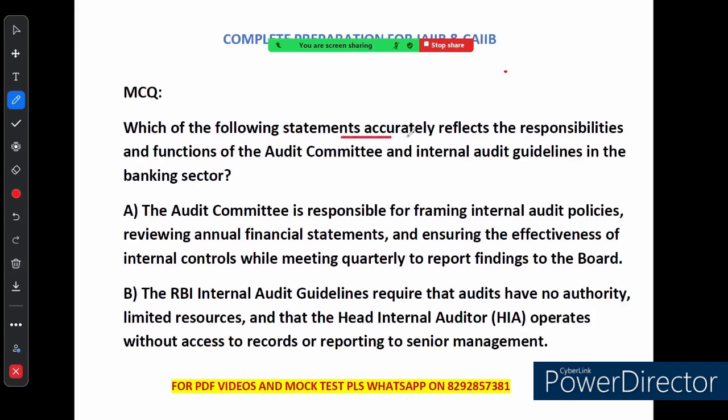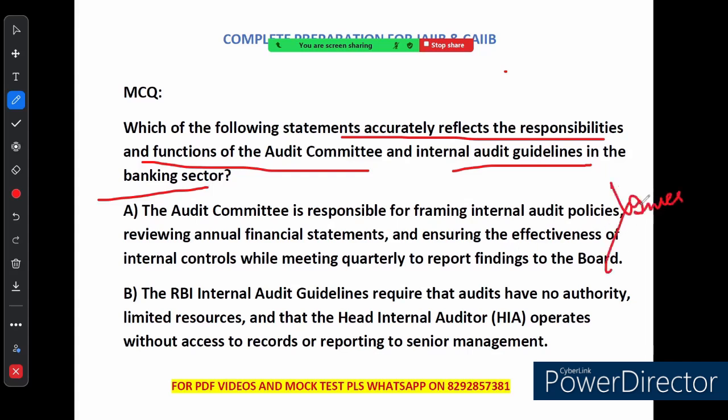Which of the following statements accurately reflects the responsibility and function of the audit committee and the internal audit guidelines in the banking sector? So we have to see the function of the audit committee. The first option says that the audit committee is responsible for framing internal audit policy, reviewing annual financial statements and ensuring the effectiveness of internal control while meeting quarterly. So option A is partially correct, but here something is not mentioned. What is that? Investigative power.